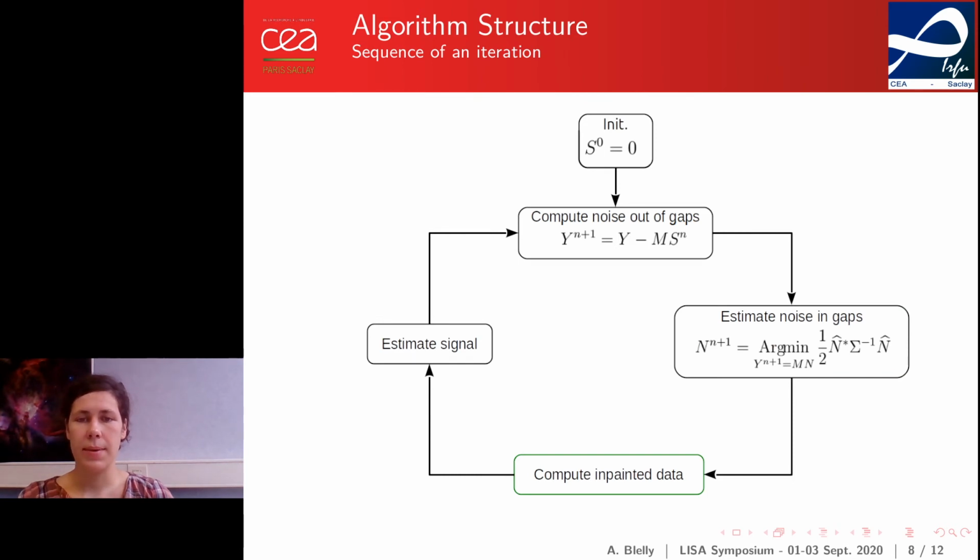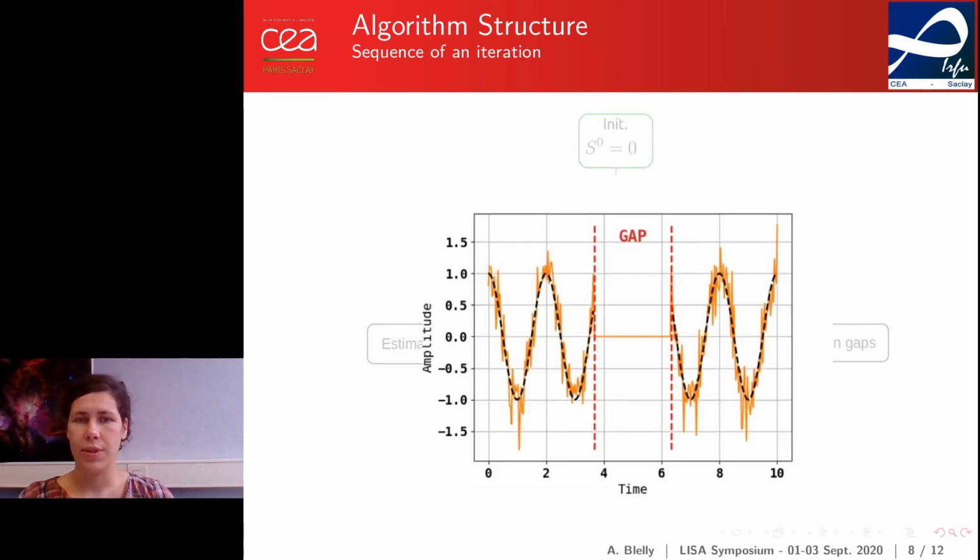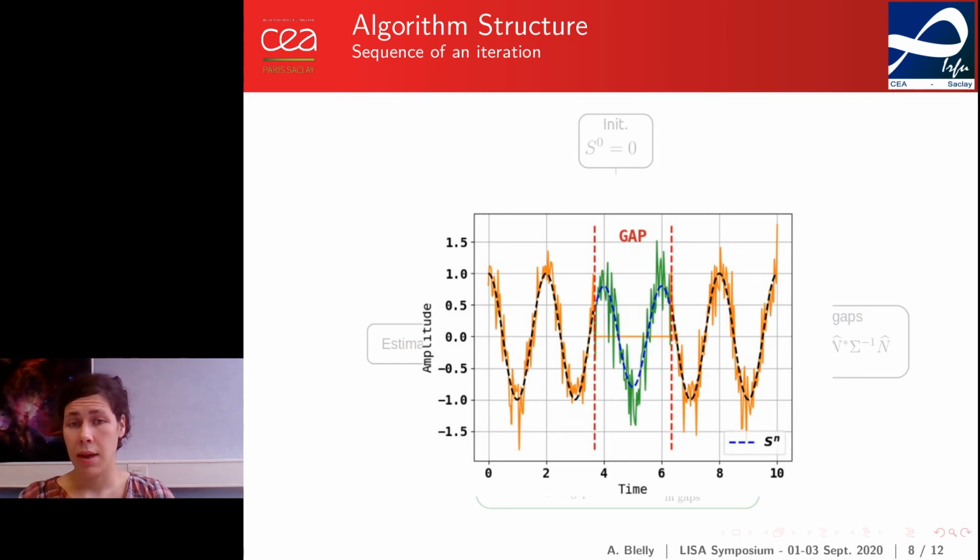The third step is data inpainting. It consists in updating the observed data with noise and signal within the gaps. More precisely, taking the measurements, we add in gaps only the noise that we just computed and the signal we estimated at the previous iteration.